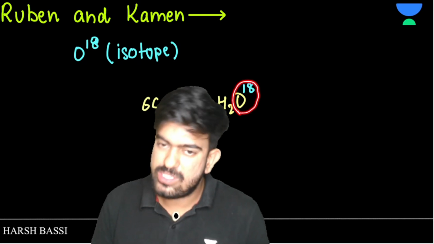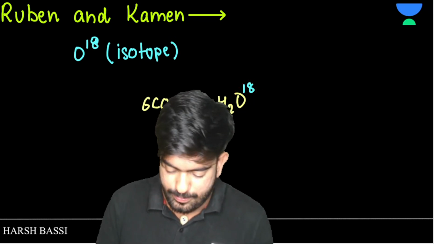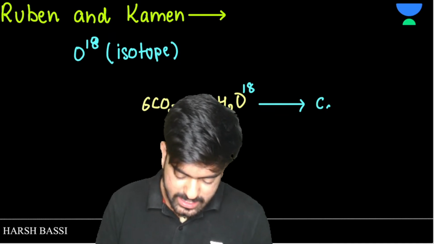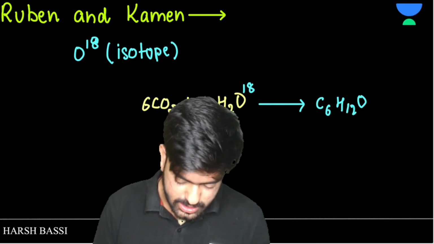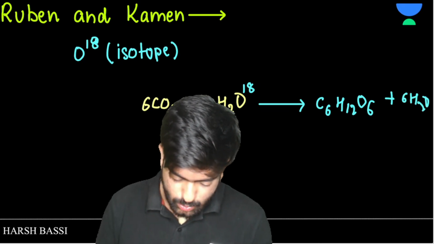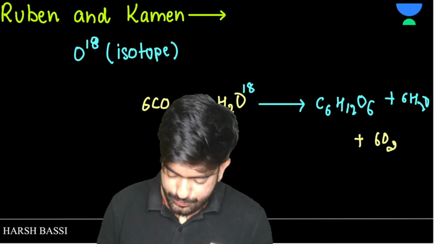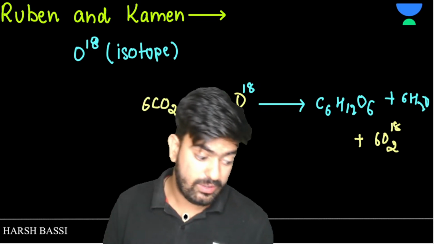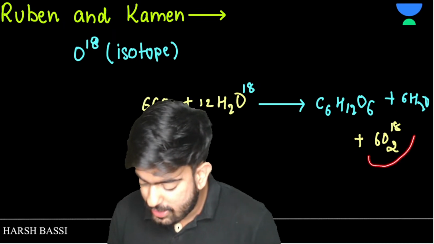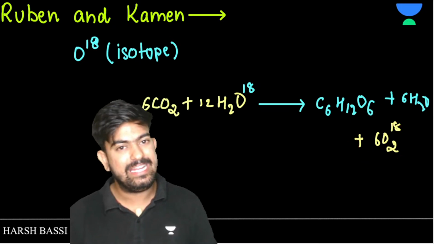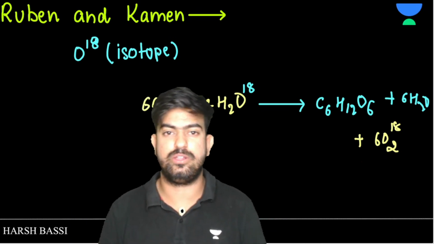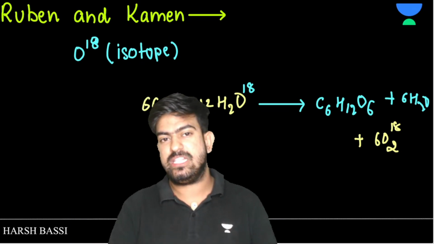So see, can you see this? Only the water was having the O18 isotope. Now the reaction continued and we get C6H12O6 plus 6H2O plus 6O2, and here we have the radioactive isotope. That proves that whatever oxygen gas we are getting is coming from the very high standard oxygen, which is the O18 isotope.